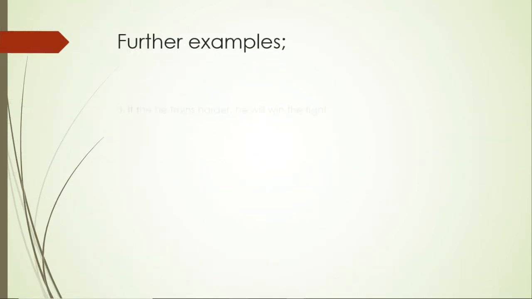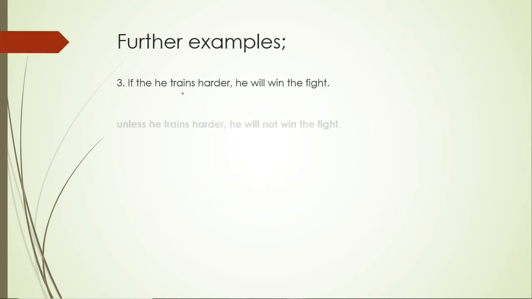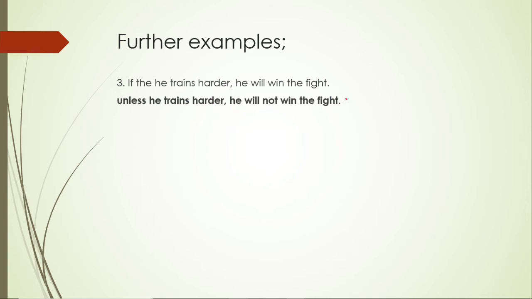Let us look at further examples. If he trains harder, he will win the fight. Let us use unless. Unless he trains harder, he will not win the fight. Here is where we need to be very careful, because we do not have the word not. But when you put unless, it changes everything. That means the first sentence has become negative. Hence the second sentence also needs to be negative.